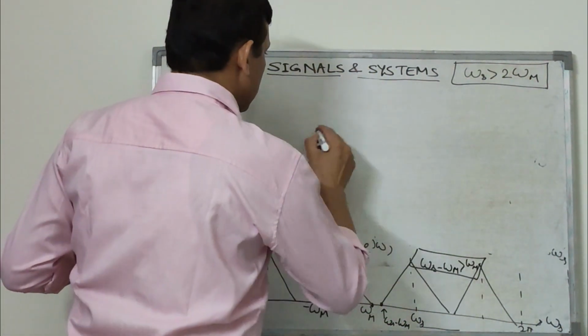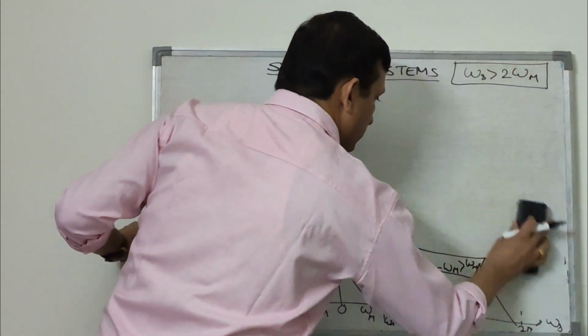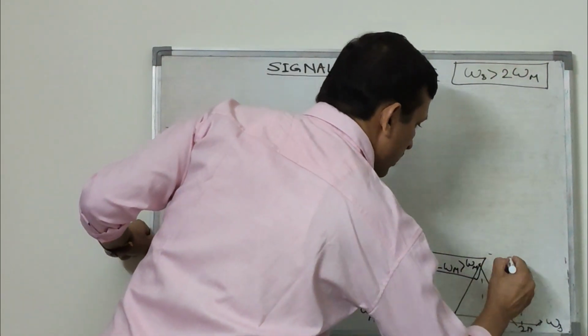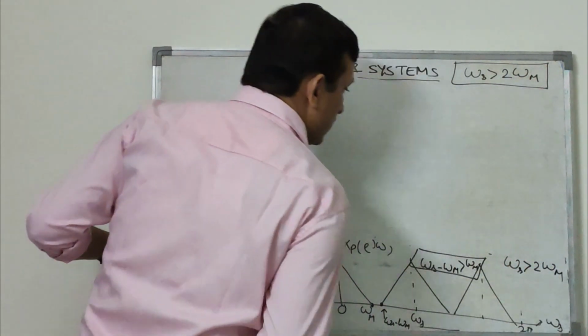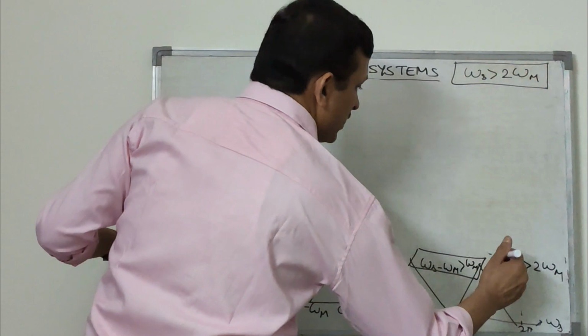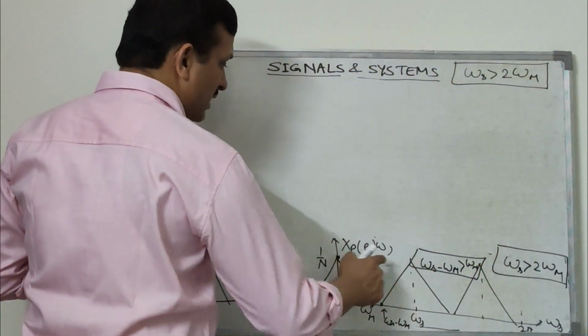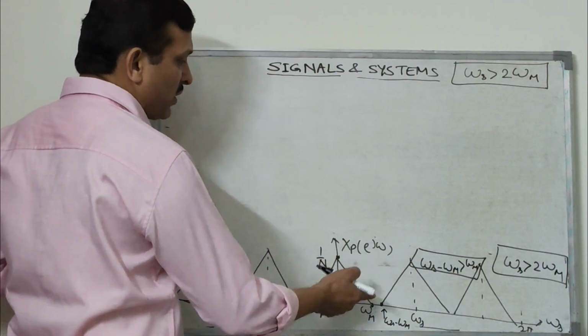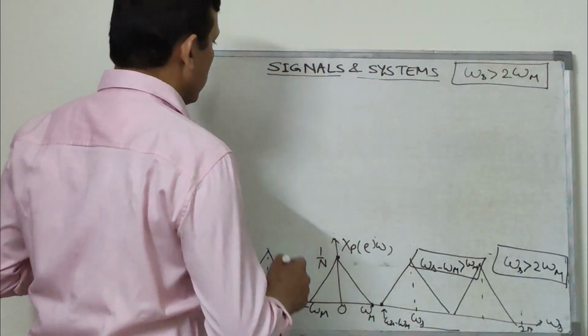So this is a case where omega s is more than twice omega m. That means the sampling frequency is more than double the maximum frequency contained in the signal. Then there is no overlapping of spectrum and the original signal can be recovered without any loss of information.